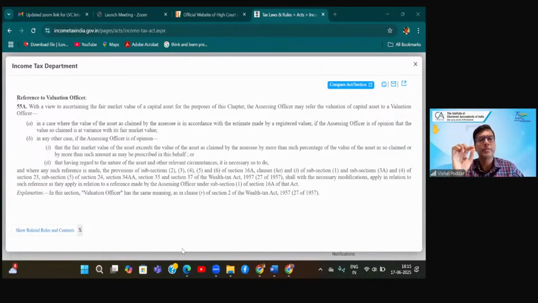So the point is that whenever the earning, the income of the minor child has arisen by way of using his or her skill, like I gave you a few examples, that will not be clubbed. But let us say the minor child has participated in some competition.